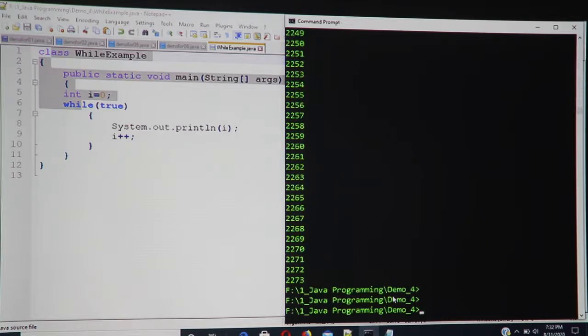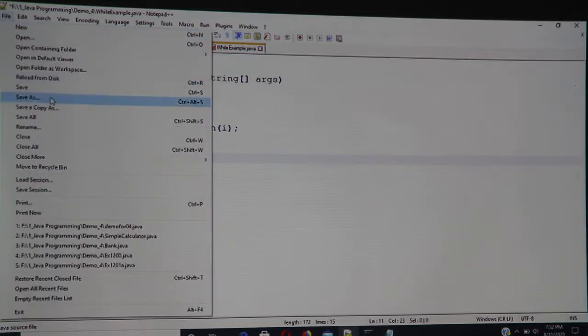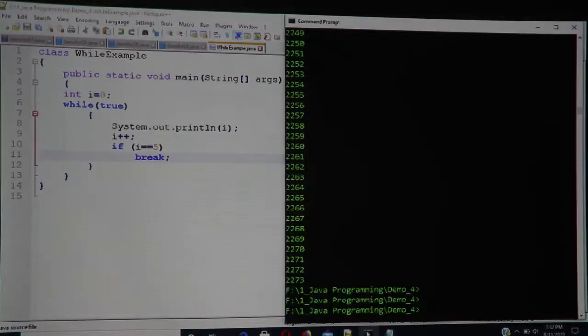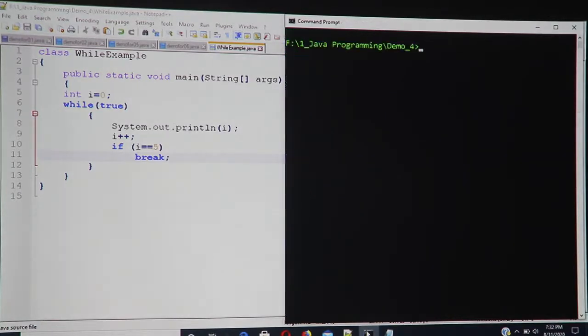But if you want to come out without breaking it through Control C, then we can use a break statement here. I can just say if i equals 5, I can mention break, and this will bring me out of the while loop. I'm saving it and executing it again. Let us see what happens now.